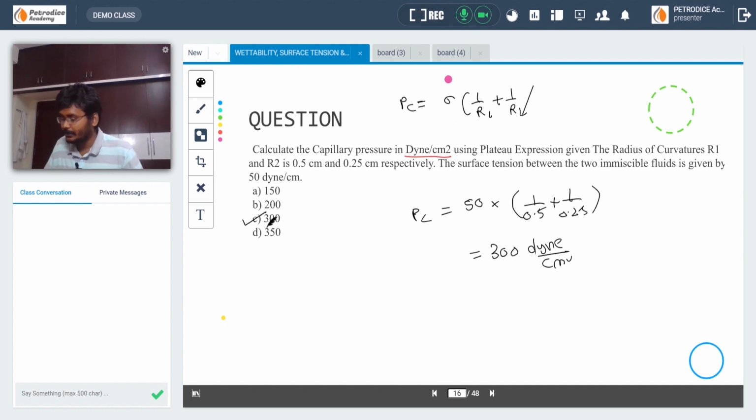If they ask in PSI, you have to convert the dynes per centimeter square to PSI. Go to the next one.